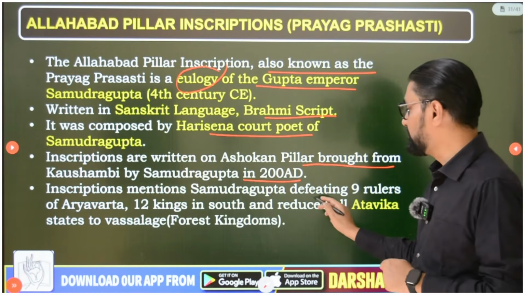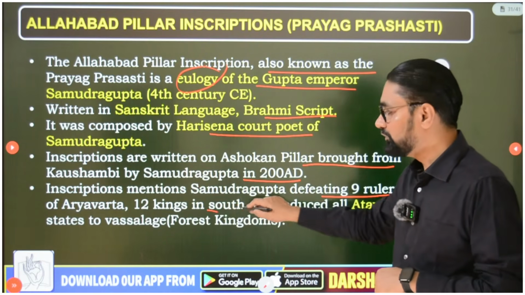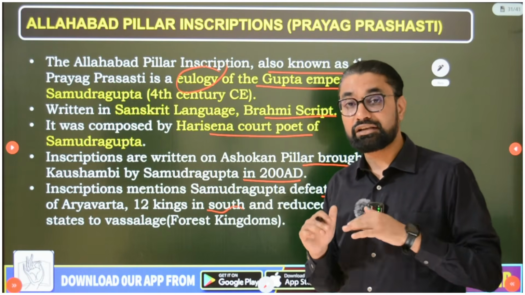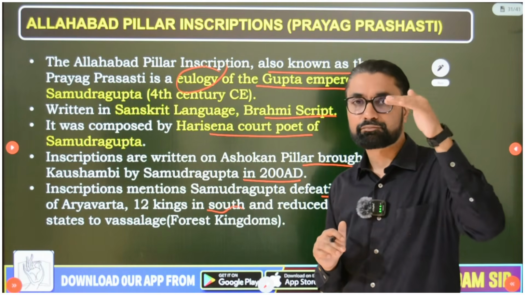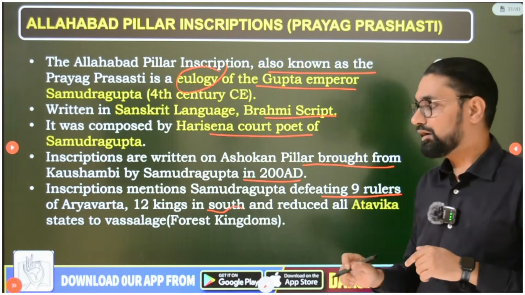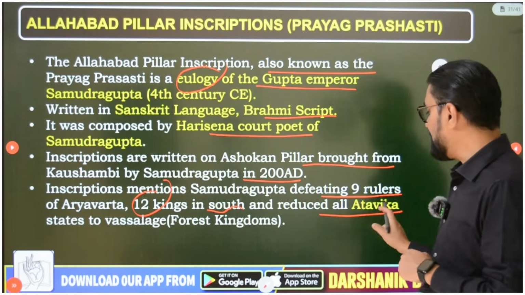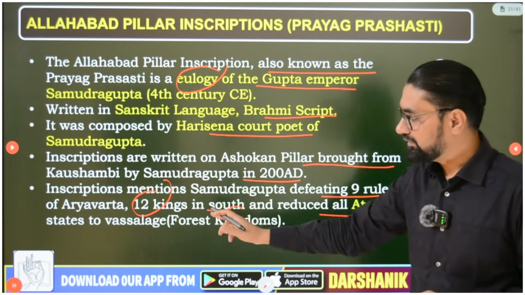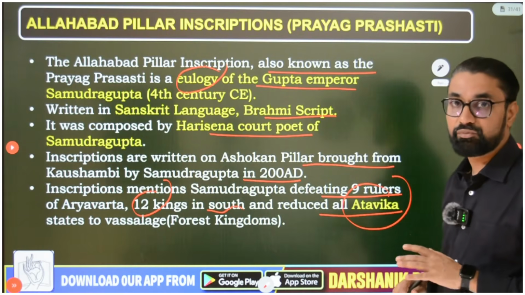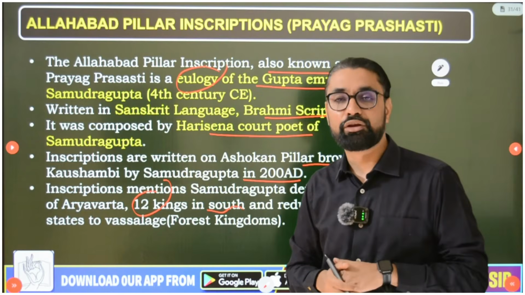The inscription mentions Samudragupta defeating 9 rulers of Aryavarta and 12 kings in the south. So 9 kings of Aryavarta means North India, above the Satpuras and between the Himalayas, that region, Aryavarta. There he defeated 9 kings. Then in South India, he is said to have defeated 12 kings and reduced all the Atavika states to vassalage. Now remember this word Atavika, very important; from this inscription we come to know about this word. Atavika means forest kingdoms, so maybe the kingdoms of tribal people.